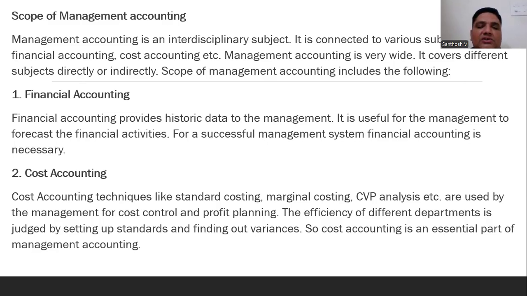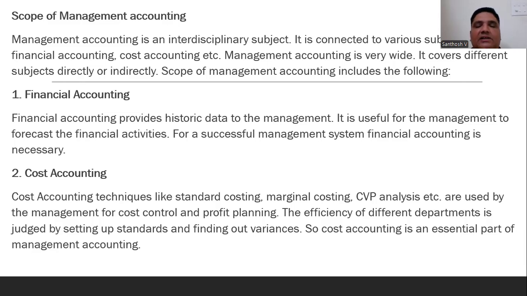Coming to cost accounting, there are cost accounting techniques like standard costing, marginal costing, as well as CVP analysis, etc. Why is cost accounting used? In an inventory and manufacturing company, when you fix the price for a particular product, the standard production, variable cost, fixed cost, and semi-variable costs have to be identified. Here it is used by management for cost control as well as profit planning. Profit planning means the company has to take a proper call.